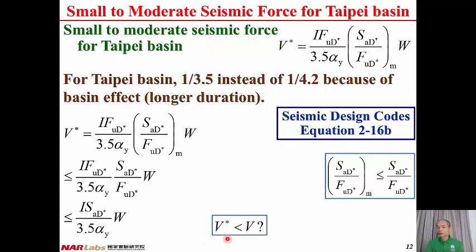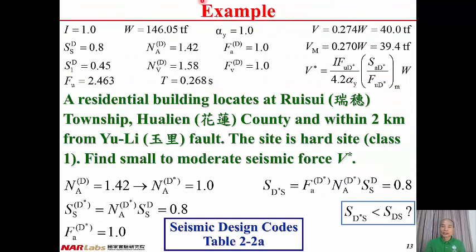And here's a question for all of you. Is V star always less than V? Yes, for Taipei Basin. Is small to moderate seismic force always less than design basis seismic force? That's my question for all of you. And then we go back to the example.